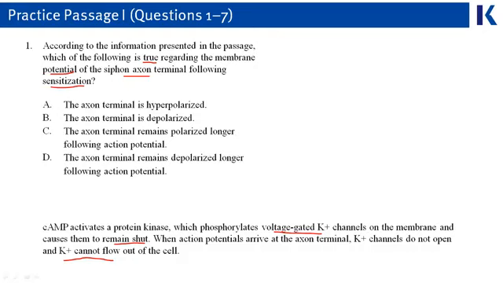Now, answer choice B does say something about depolarization. However, if B is going to be correct, then it just means that the axon terminal is depolarized all the time, even after sensitization, which is definitely not true. So we need to look for a different answer. And we see that actually answer choice D also says something about depolarization and adds in that extra part about time.